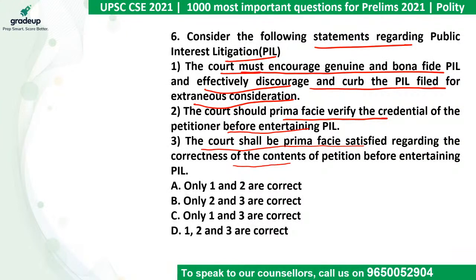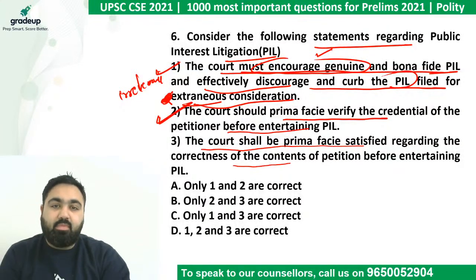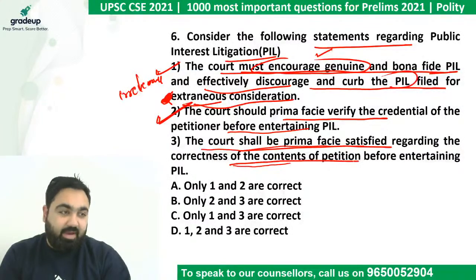Let's see which of these is correct. Now the question is about PIL. Number 1, the court must encourage genuine and bona fide PIL and discourage and curb PIL filed for extraneous consideration. Extraneous means which is irrelevant, not important. First is correct. Second, the court should also verify the credentials of the petitioner before entertaining the PIL. This is also correct. The court must look into who actually has filed the PIL. Then, third, the court must be satisfied regarding the correctness of the contents of the petition before entertaining it.